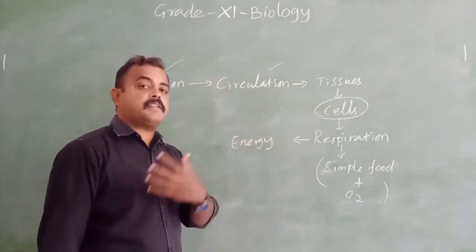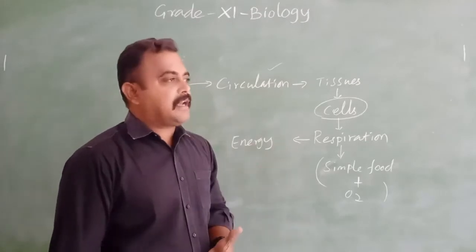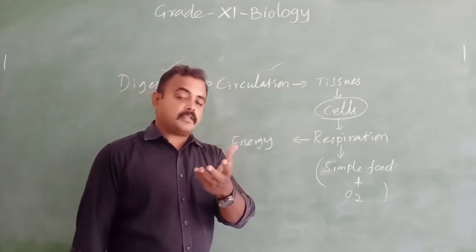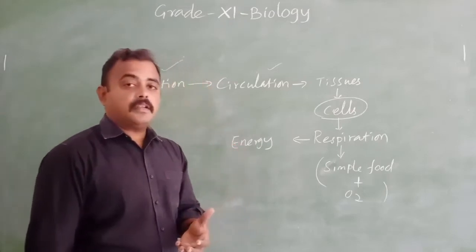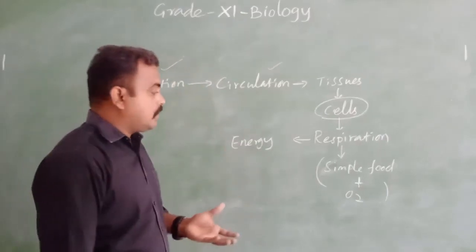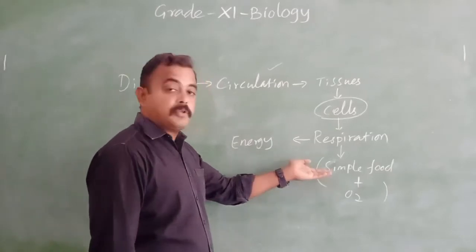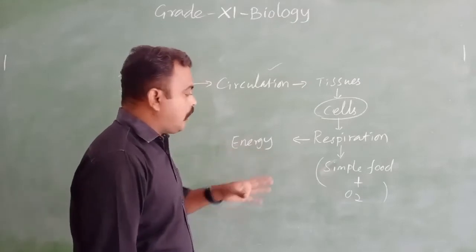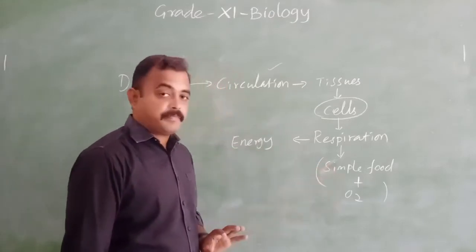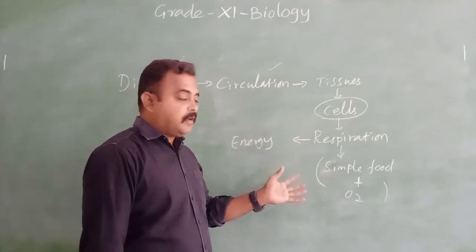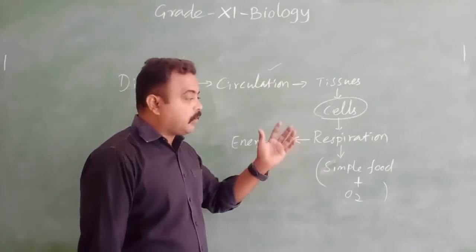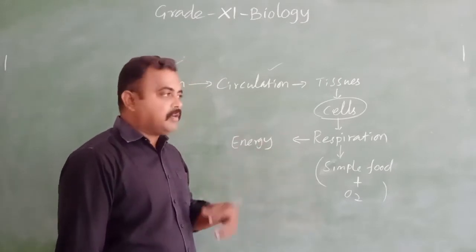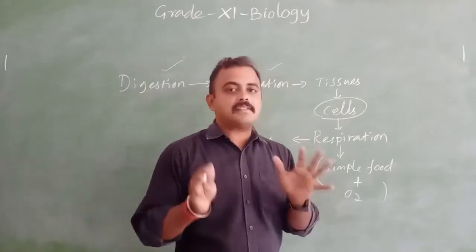Because in previous classes, in 10th standard, you have studied the respiratory system. The simple food, for example glucose, plus oxygen releases energy. So how are we getting oxygen? Where does it go? What processes will be happening in the cell? What is released? All those things we are going to see in this chapter.